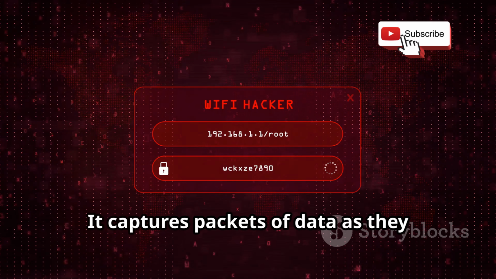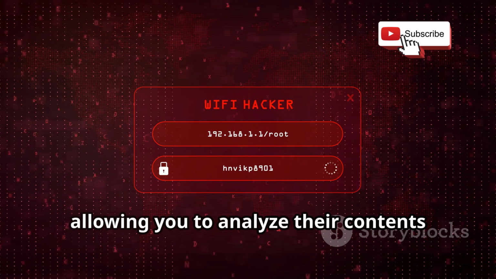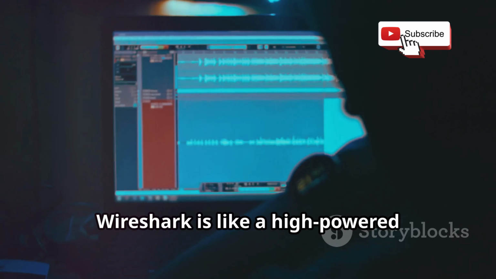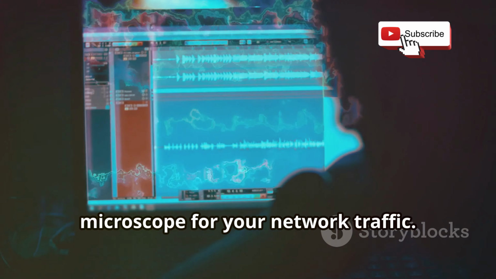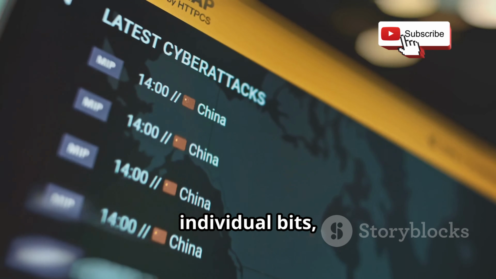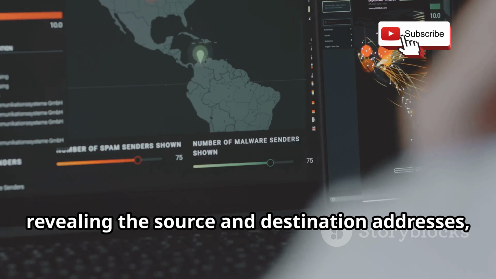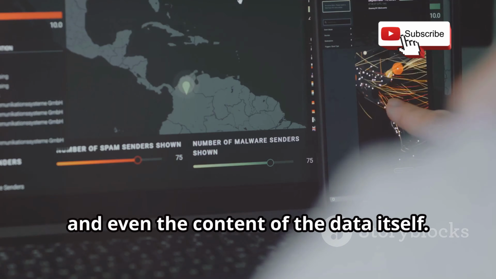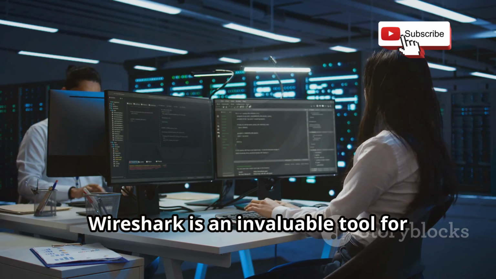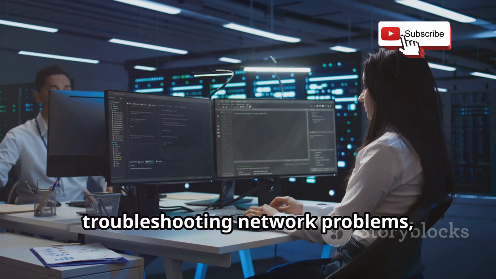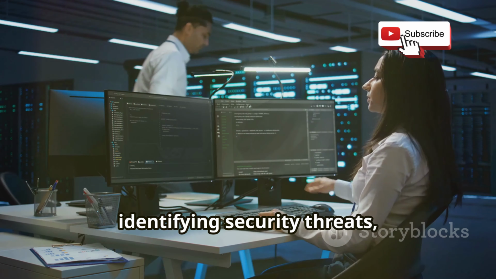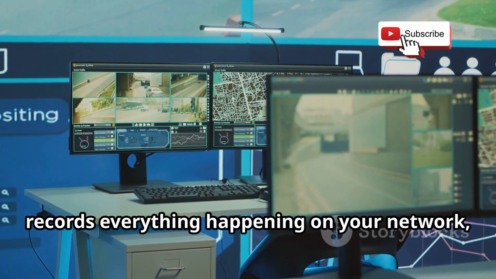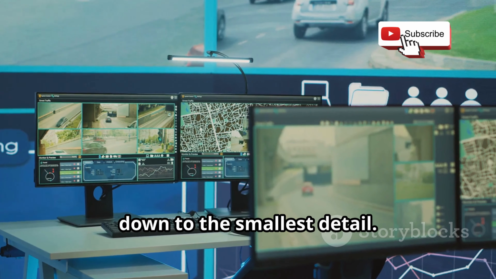It captures packets of data as they travel across the network, allowing you to analyze their contents and understand the conversations taking place. Wireshark is like a high-powered microscope for your network traffic. It can dissect packets down to their individual bits, revealing the source and destination addresses, the protocols being used, and even the content of the data itself. For security professionals, Wireshark is an invaluable tool for troubleshooting network problems, identifying security threats, and analyzing malicious activity. It's like having a security camera that records everything happening on your network down to the smallest detail.